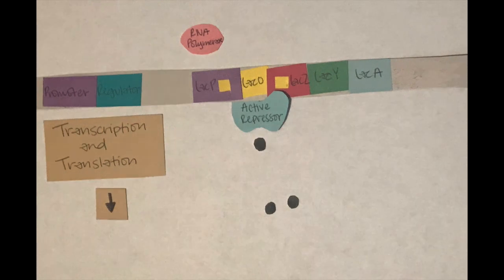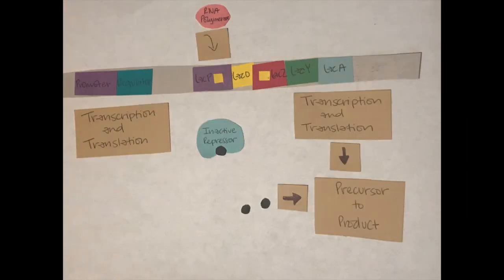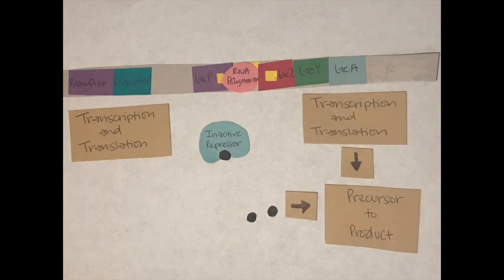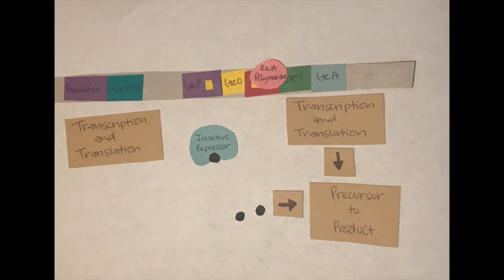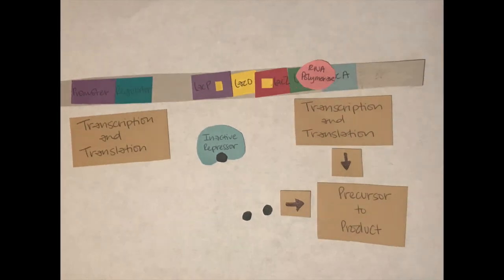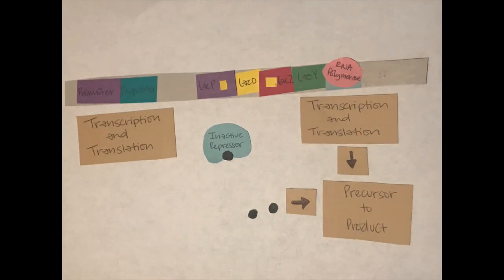It is important to note that transcription is never completely turned off. Low levels of transcription occur in order for lactose to be transported through the cell membrane and for lactose to be converted into allolactose, the inducer.